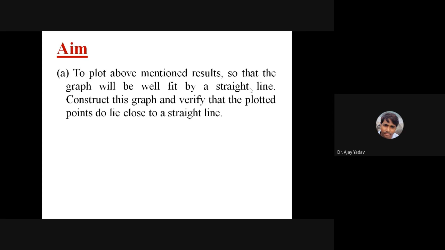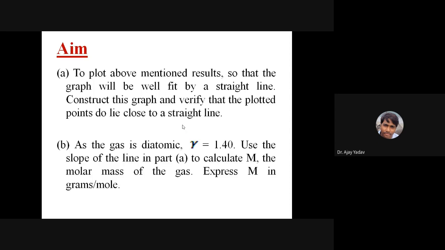Construct this graph and verify that the plotted points lie close to a straight line. With temperature in one column and velocity in the other, what quantity will you plot on the x-axis and what on the y-axis so that the graph is a best fit straight line? Clear? That is aim number 1.